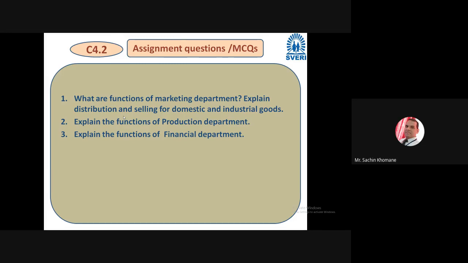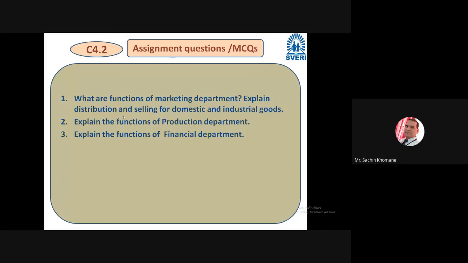For IC you can mark this question IMP. Then, explain the functions of production department. Similarly to the marketing department, explain what the production department does. Then the third question: explain the functions of financial department. Similarly, what does the financial department do? You have to explain 7 to 8 functions for 8 marks, and for the second question also 8 marks weightage will be there. So these will be your assignment questions, and you can say important for your IC also, right?